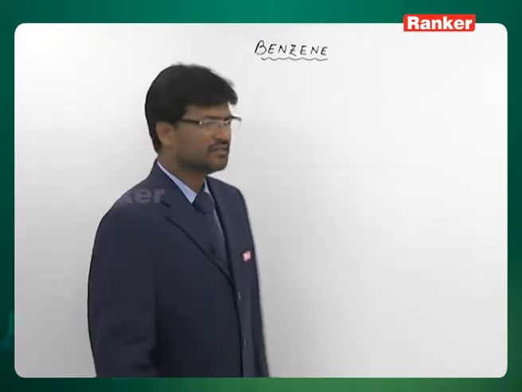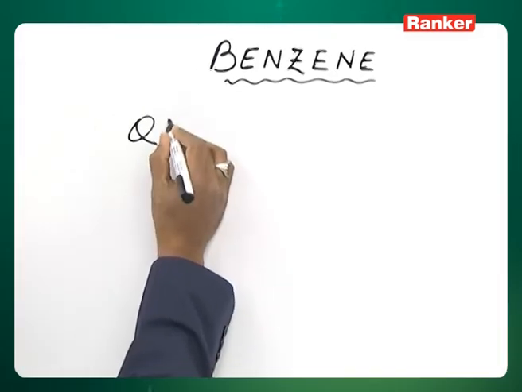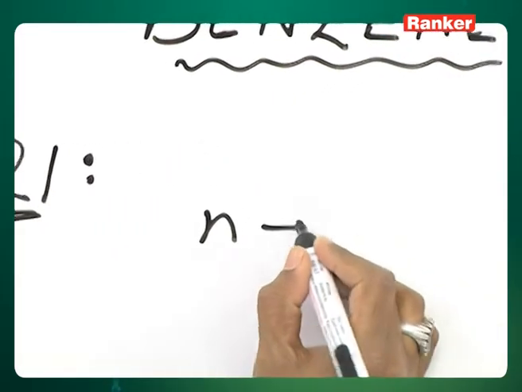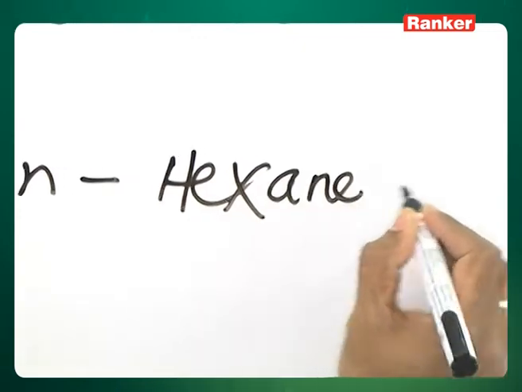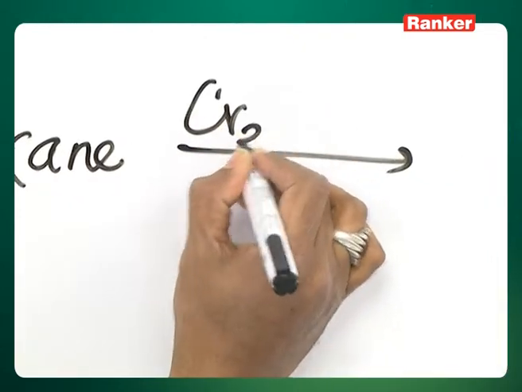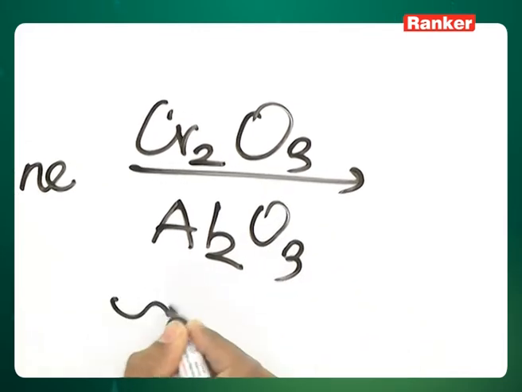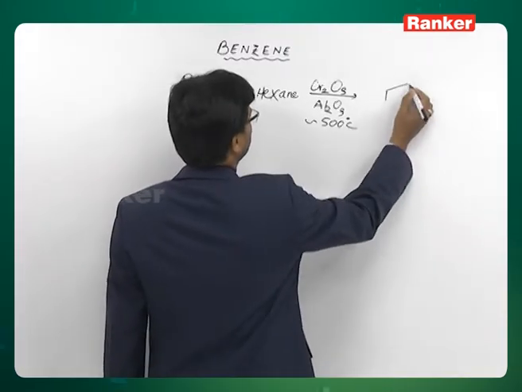The reaction is called reforming, also called aromatization. So for question number 1, N-hexane, when it is treated with Cr2O3 and Al2O3 around 500 degrees Celsius, you get benzene.